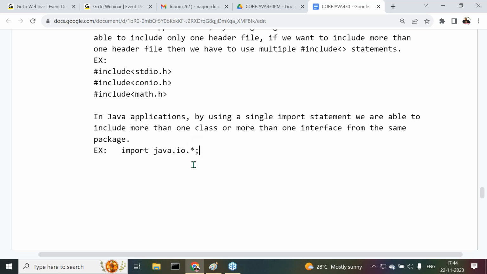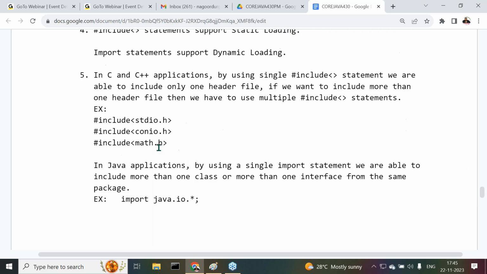import java.io.*; By using star notation, we can get more than one class, more than one interface of the same package. The package name is what there? java.io. Yes, sir. All of you are getting it or not? This is overall information related to what?